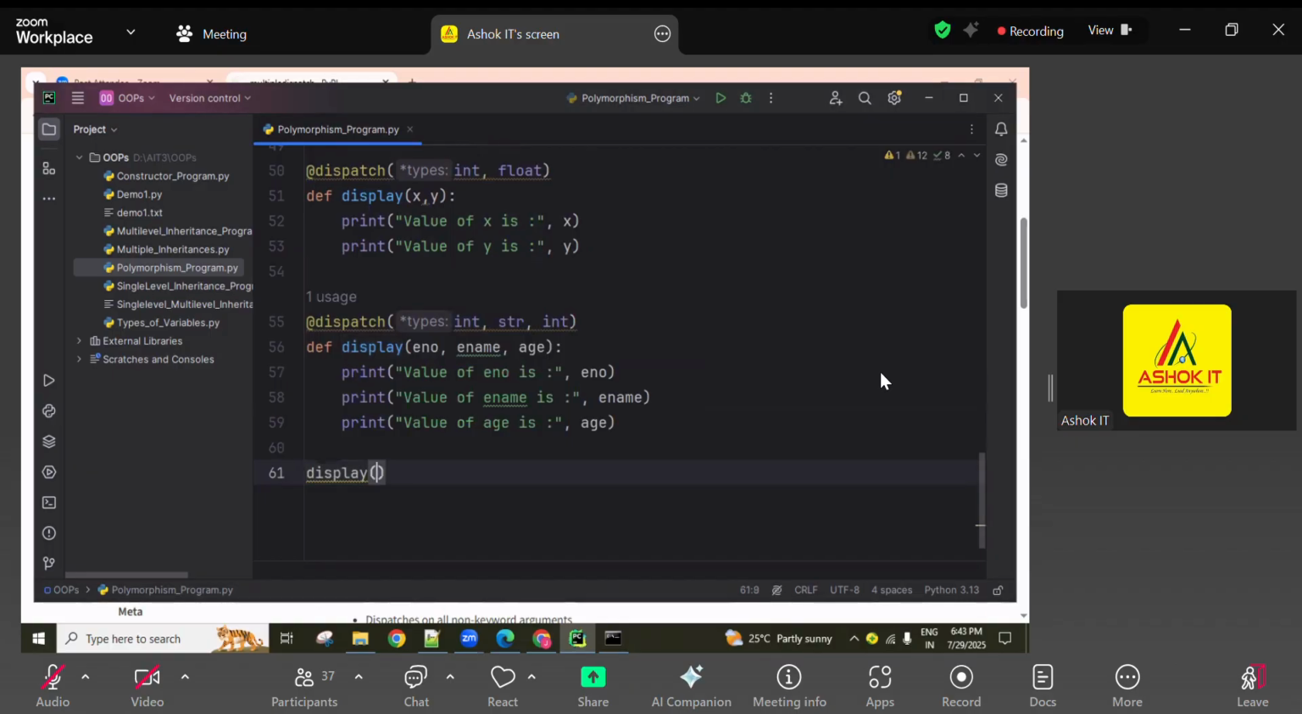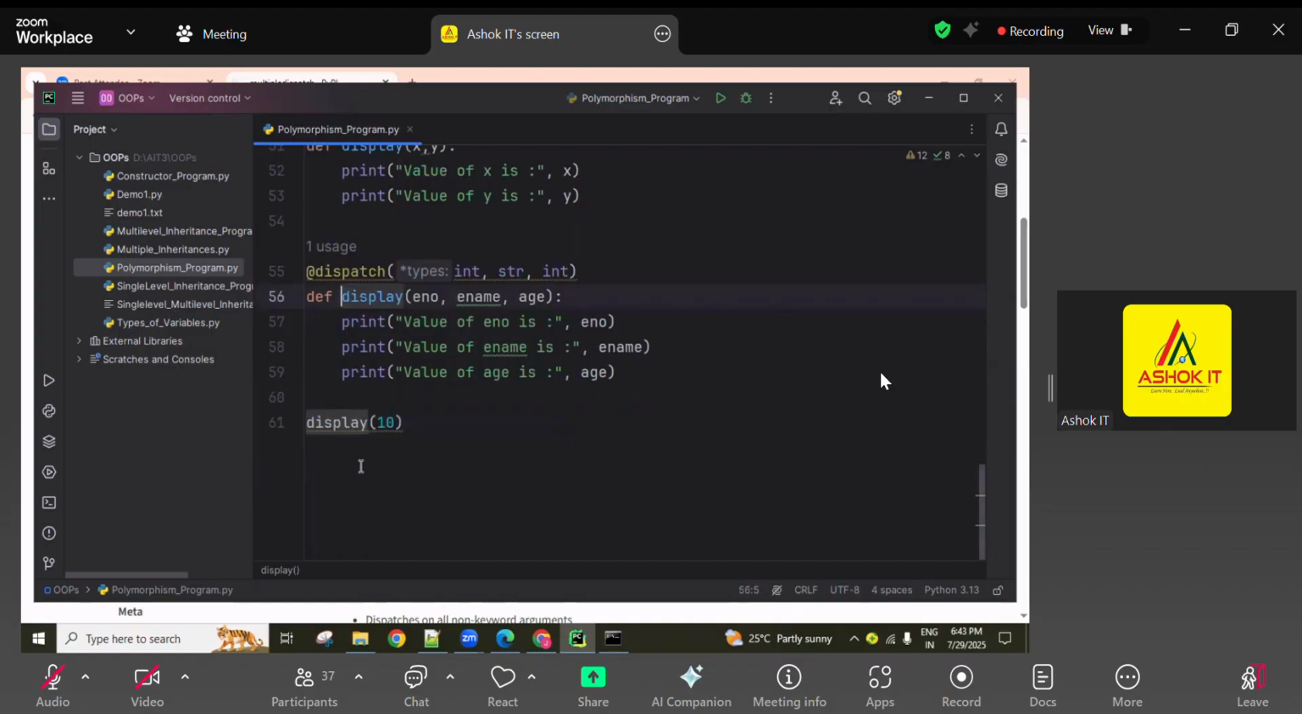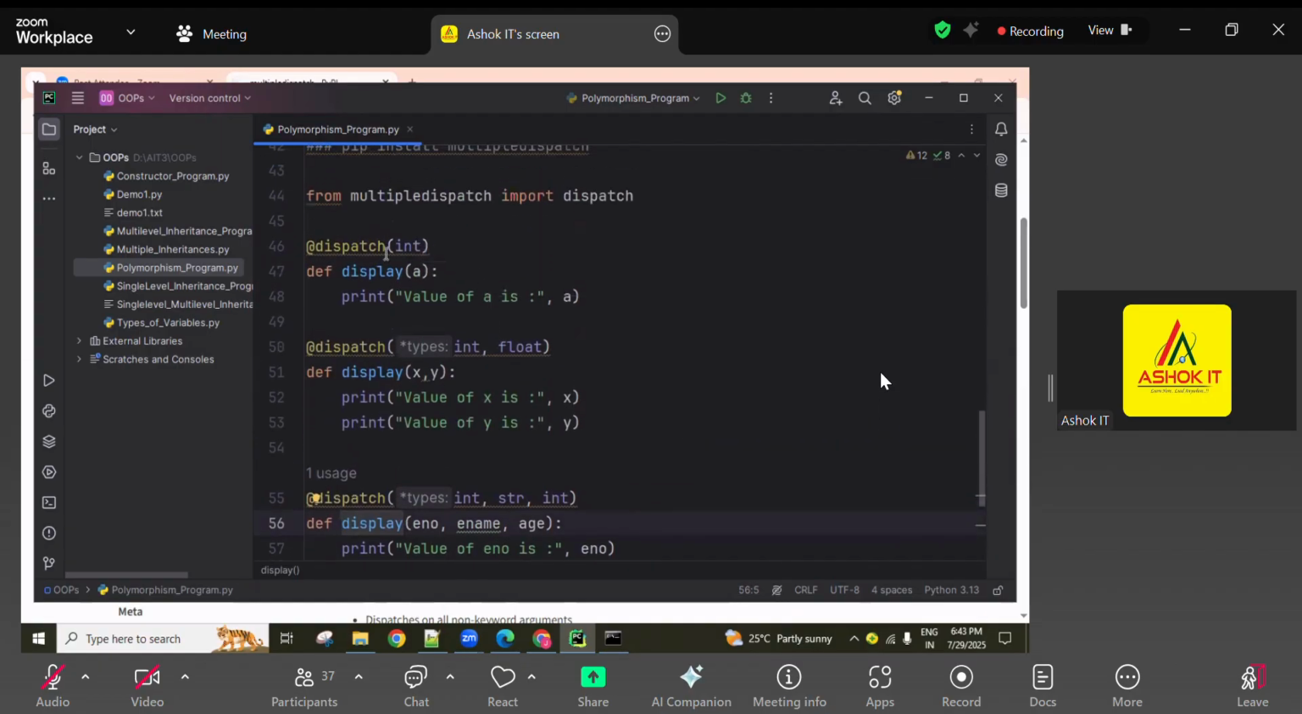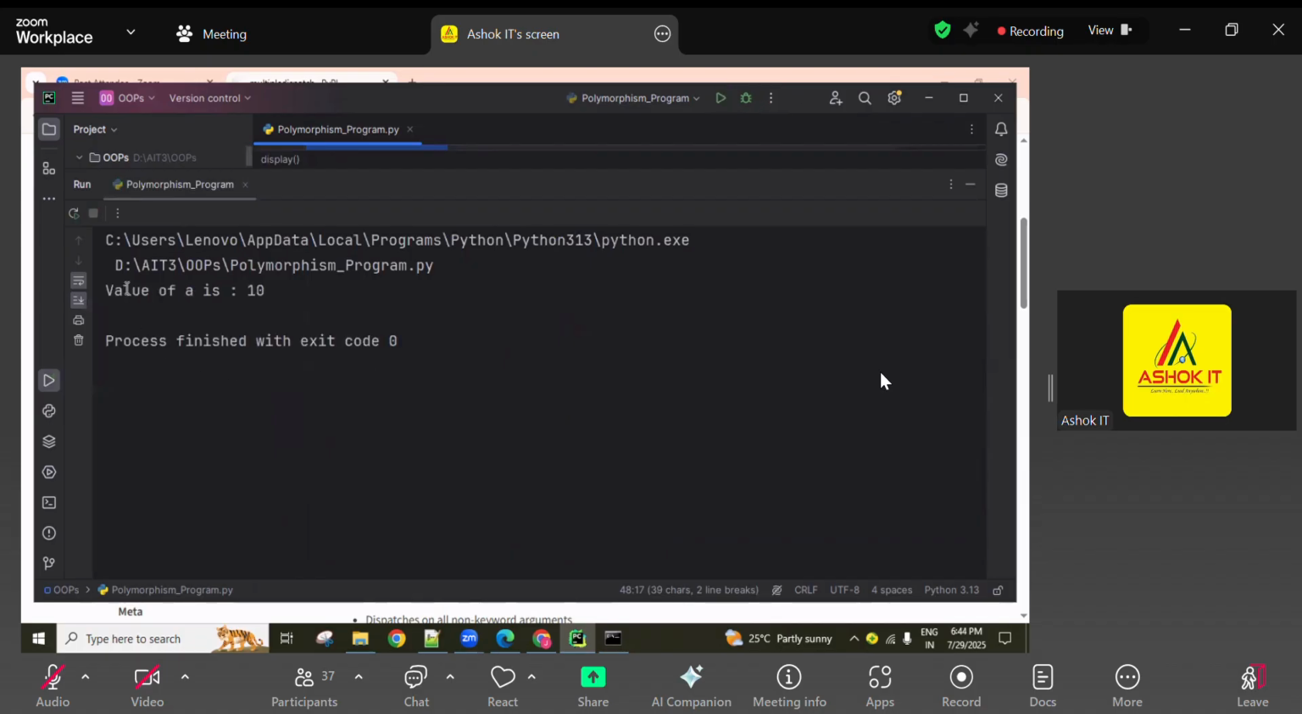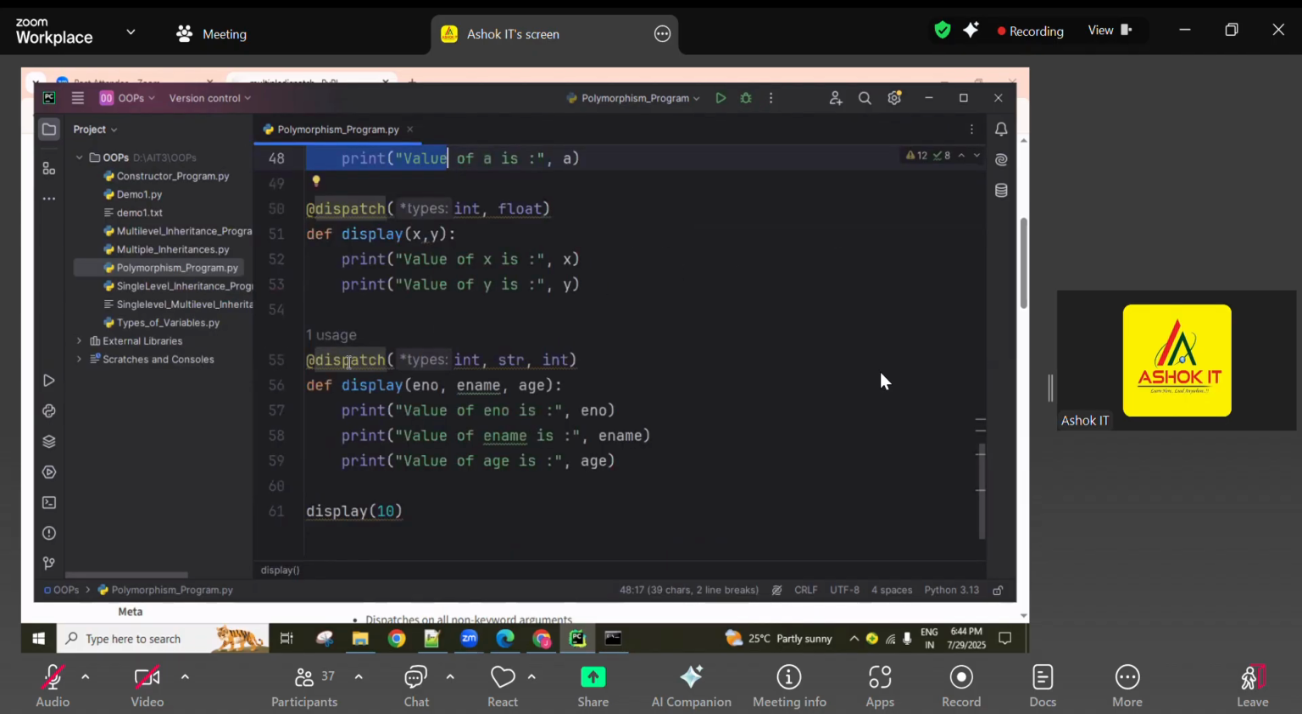Yes, display of, I'm going to give 10. So if I'm giving 10 and executing this one, you can check it here: value of A is 10. The first one is executing. If I'm not using the dispatch decorator, always the bottom one only executes. If one value is sent, that is passed to this E number, and two values are missing, that's why we expect a type error. But now it's working properly.